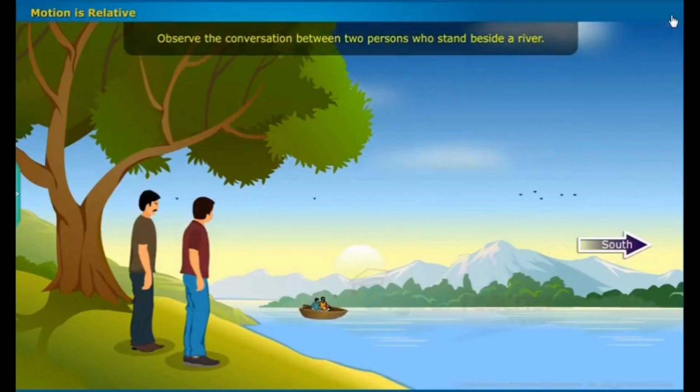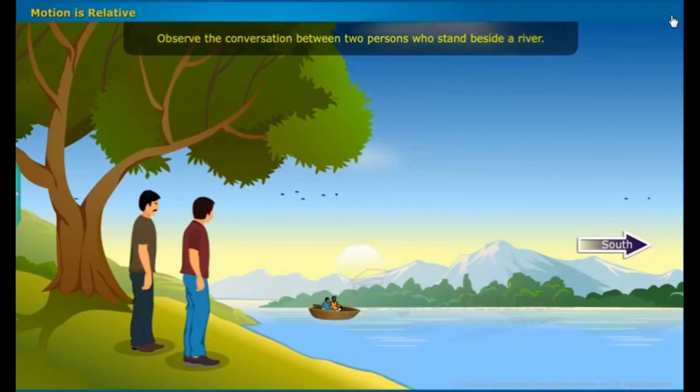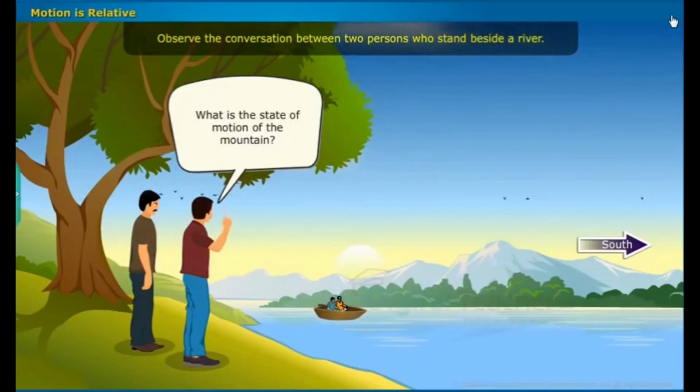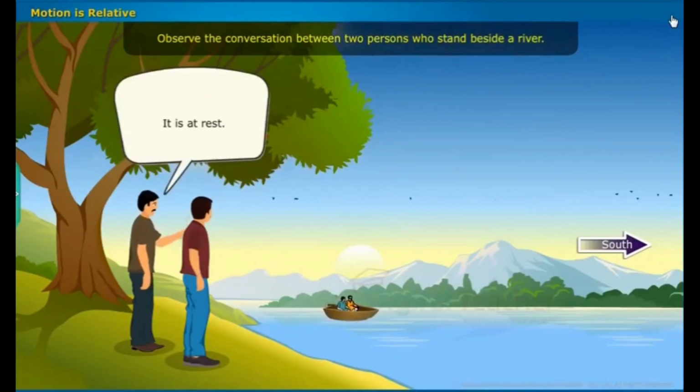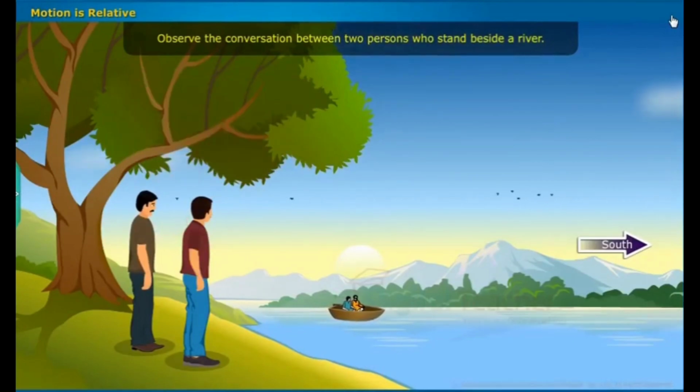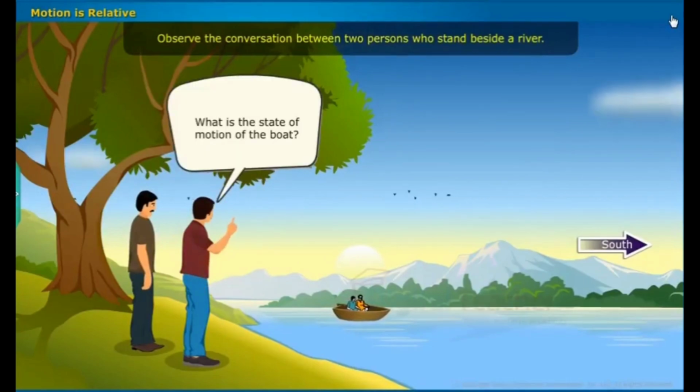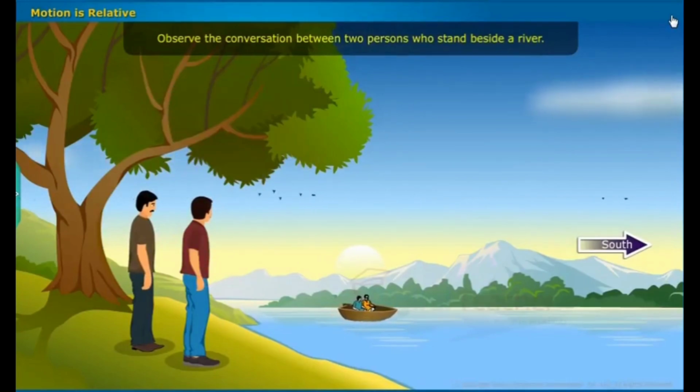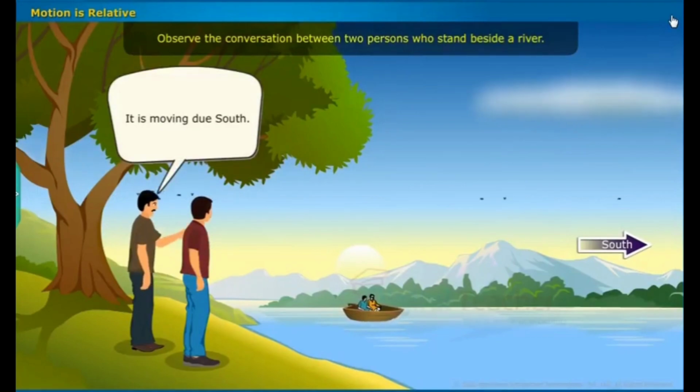Observe the conversation between two persons who stand beside a river. What is the state of motion of the mountain? It is at rest. What is the state of motion of the boat? It is moving due south.